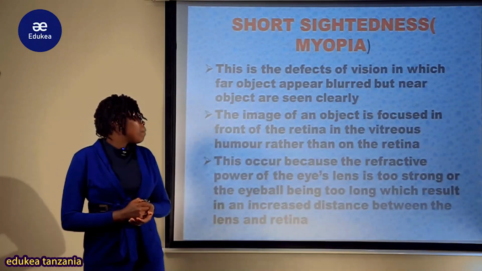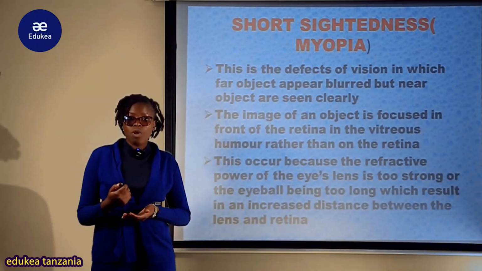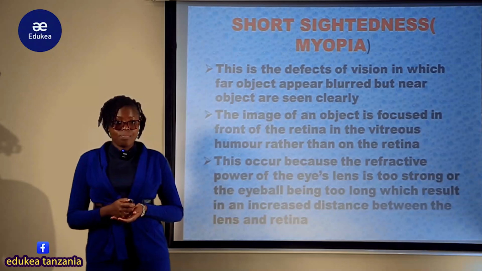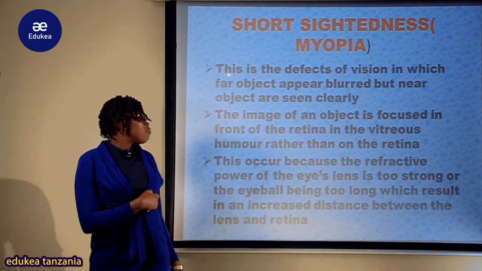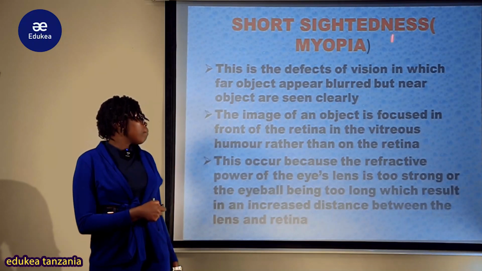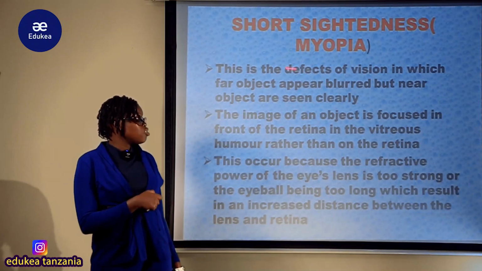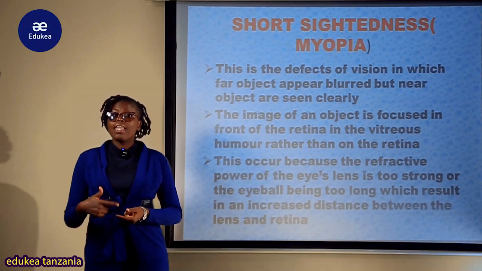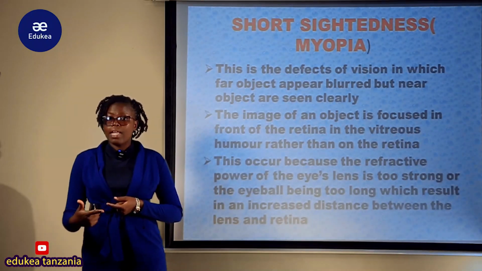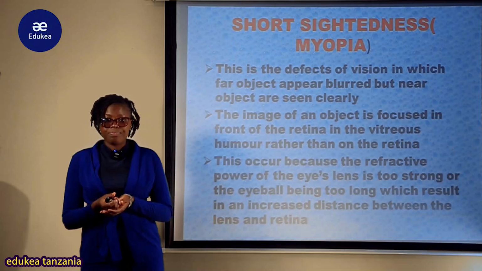Tunaweza kuziangalia. So by starting with the short sightedness or myopia as one of the defects of seeing. So this is the defect of the vision in which a far object appears blurred but near objects are seen clearly. Katika this short sightedness, mtu anaweza kuona tu vitu vilivyopo karibu, lakini hana uwezo kuweza kuona vitu vilivyoko mbali, anaviona kama mawingu blurred.